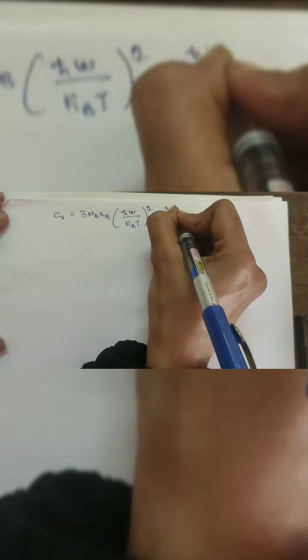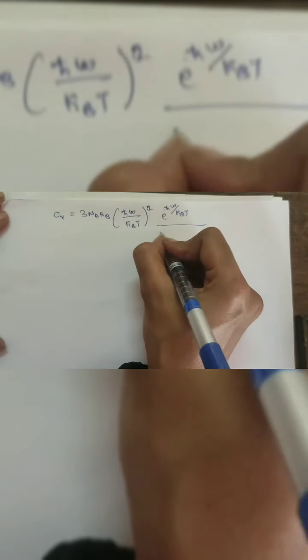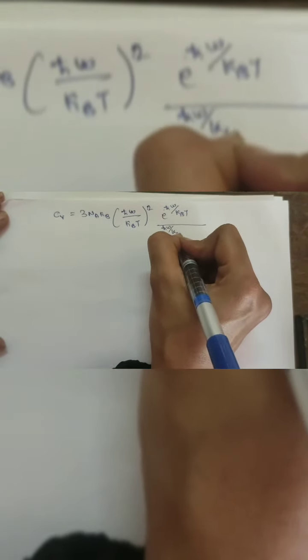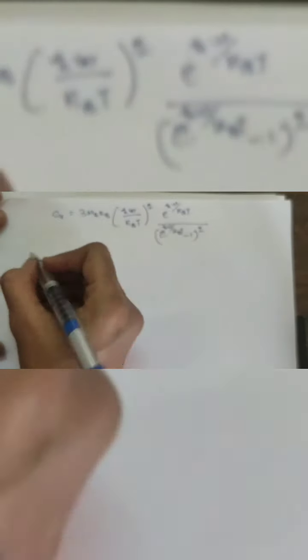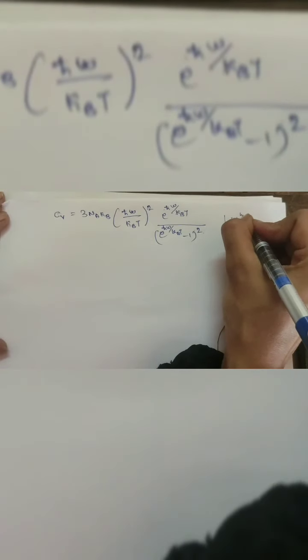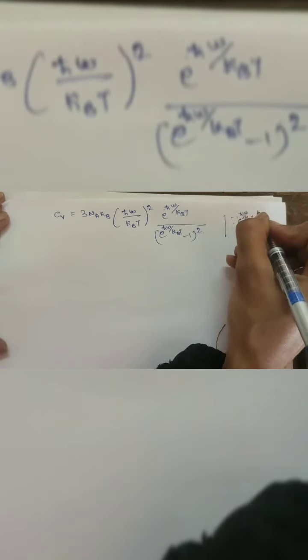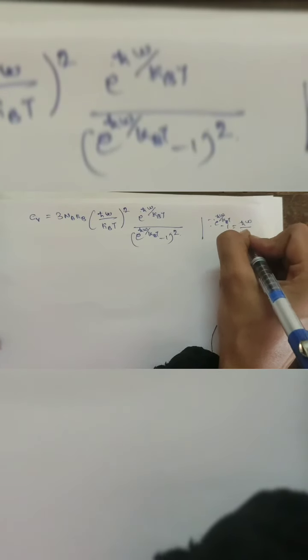Here, we know that e^(ħω/k_BT) − 1 can be written as ħω/k_BT.